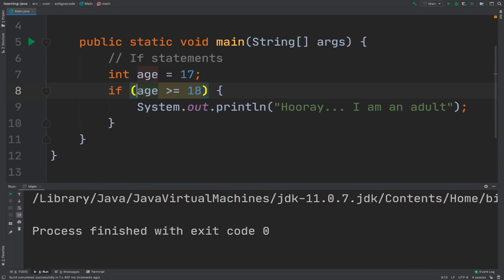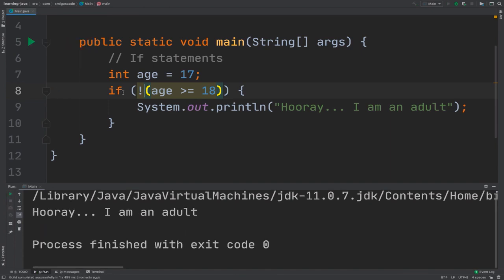So remember that we've learned how to flip values, right? So let's say that we want to group this and that like that. And let's say that you want to check that this condition must not be true. So for that, you can flip the value like that and then run it. There we go. So now you can see that, hooray, I'm an adult. But this is not the case, right? Because the age is actually 17.